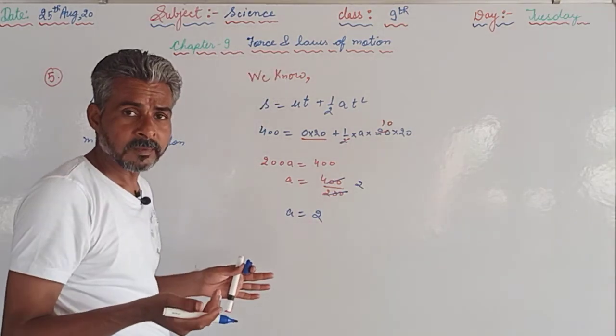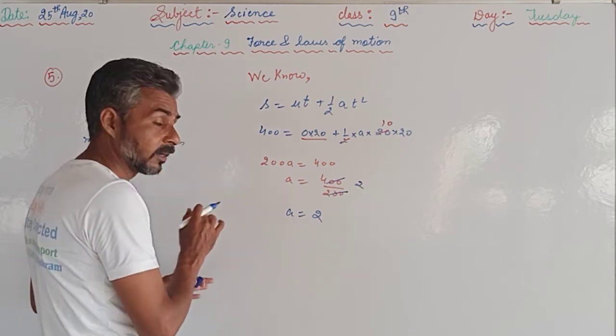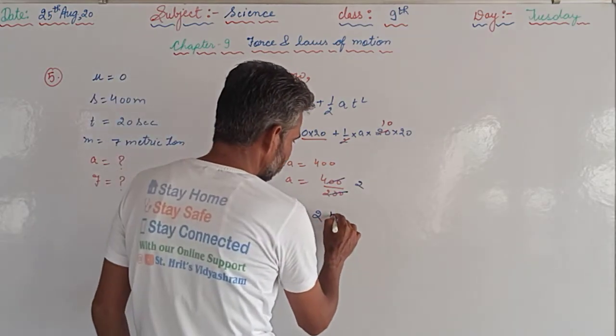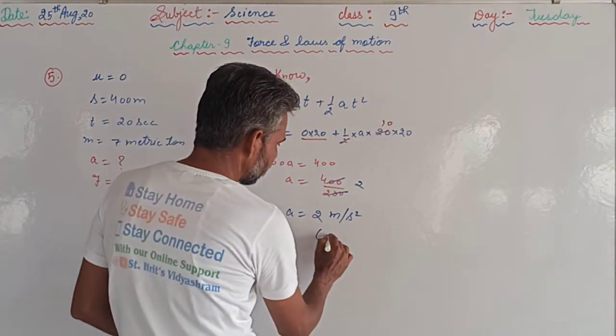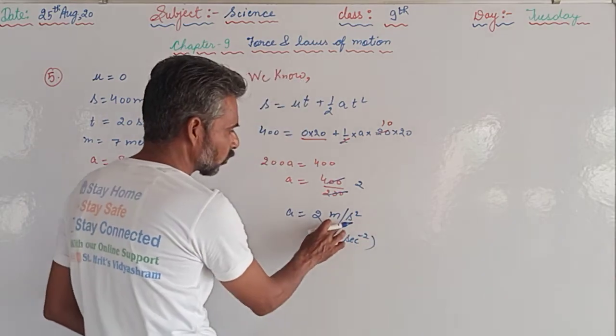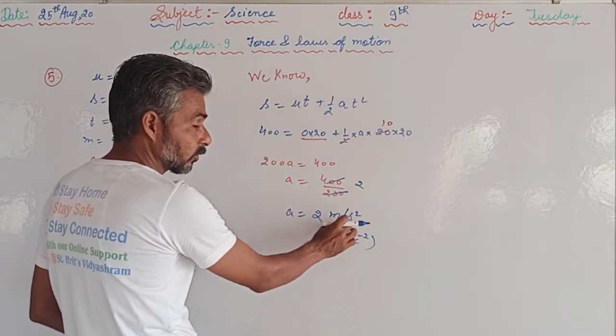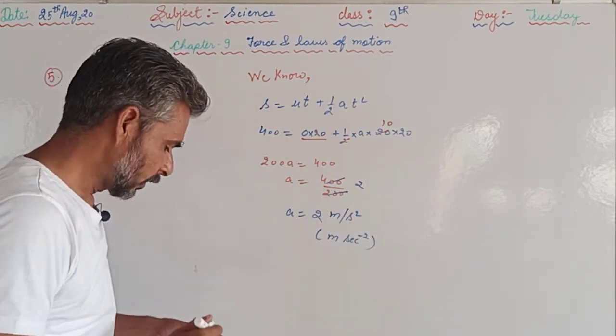2 what? We have to mention the units as well, that is the SI units, and the SI unit of acceleration is meter per second square, or it can also be written as meter second to the power minus 2. If we are not using per, then like this. If you are using meter per second square, then there is no need of the negative sign.